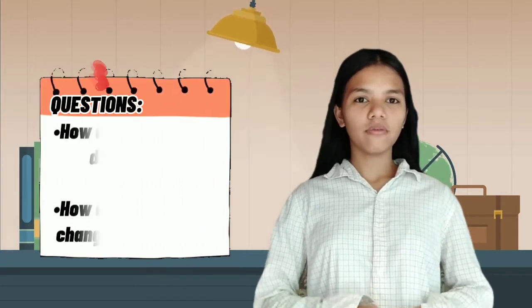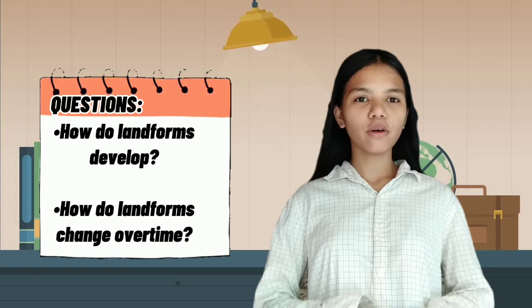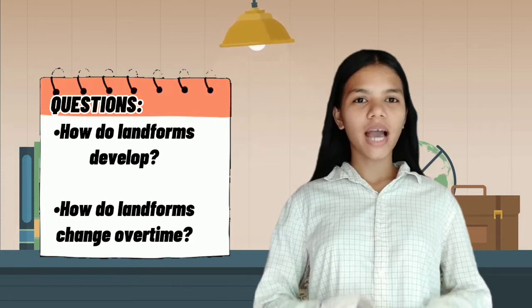Do you know what landform is and the different types of it? Well, in this video, I will explain the different types of landforms and the types of plate boundaries. Mountains, volcanoes, ridges, and valleys are some examples of landforms on Earth. But people also ask, how do landforms develop? Or how do landforms change over time?